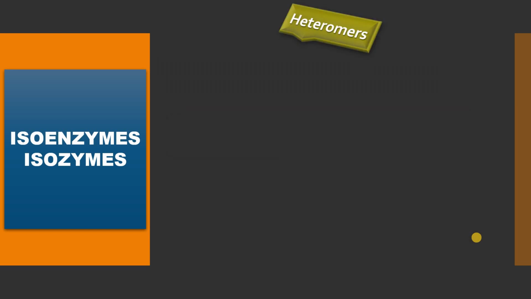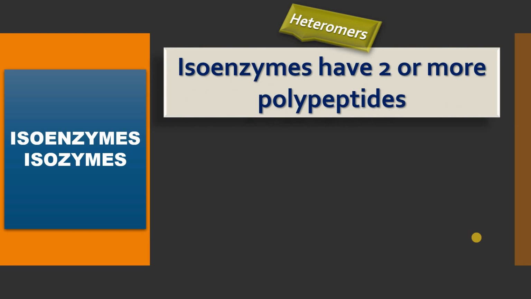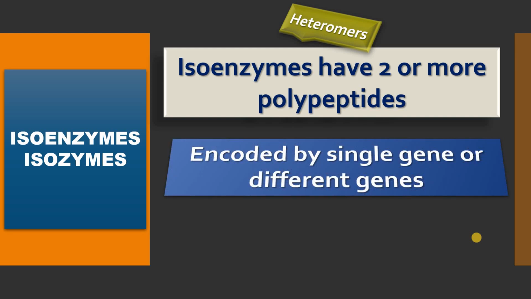Usually these isoenzymes contain more than one polypeptide chain, or we can call them subunits. Because of these subunits, they exhibit isoenzyme properties. Usually they are called heteromers. And these isoenzymes can be encoded by a single gene or different genes.